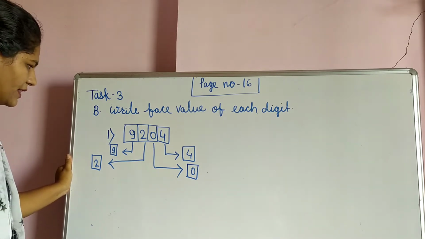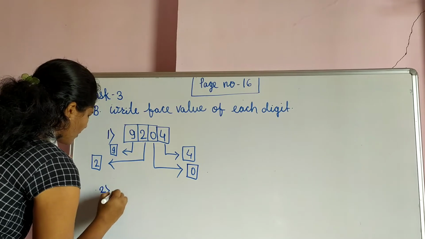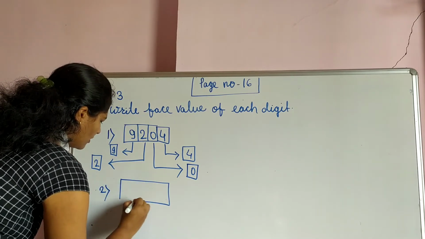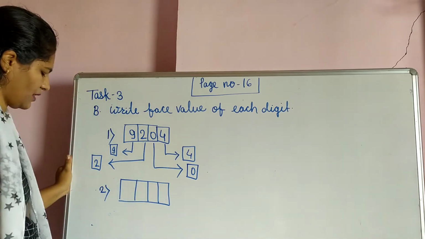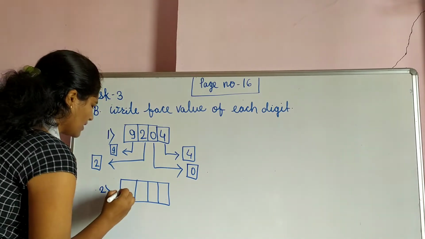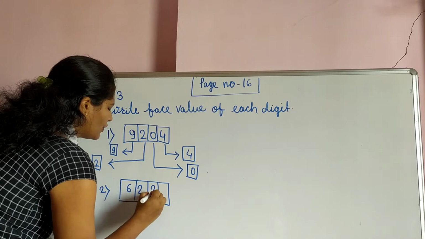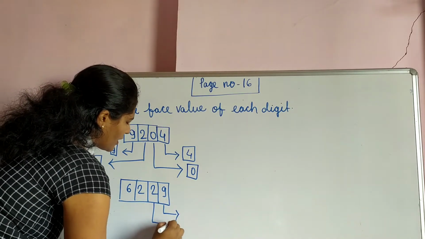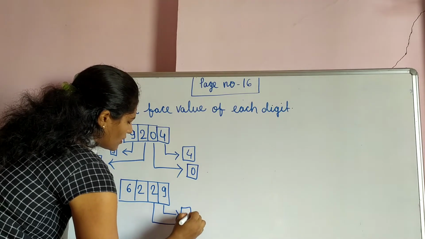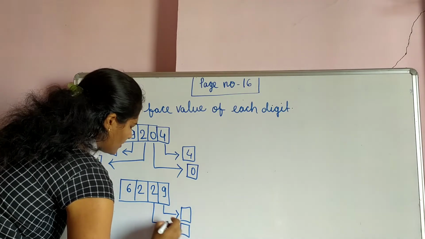So second one is, again we will make columns. We make 4 columns because it is a 4 digit number. So number is 6229. Firstly we write the face value of 9. We make boxes here.